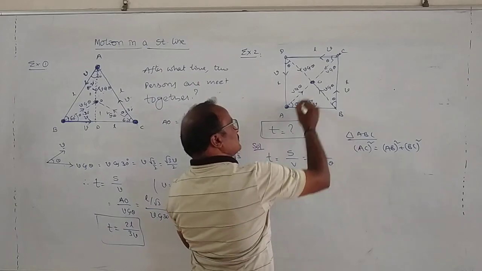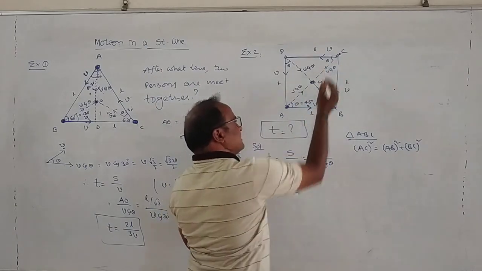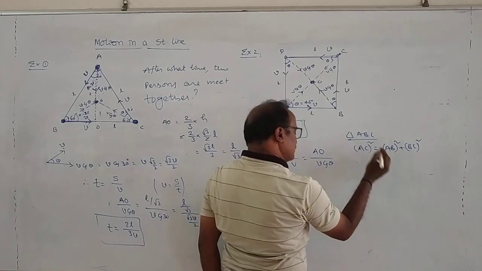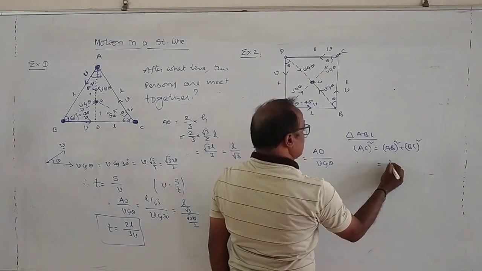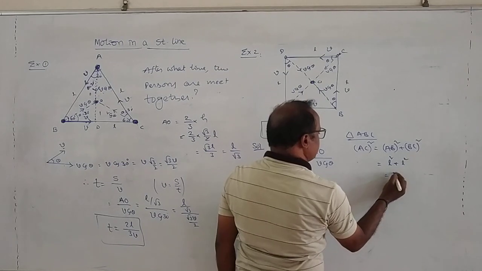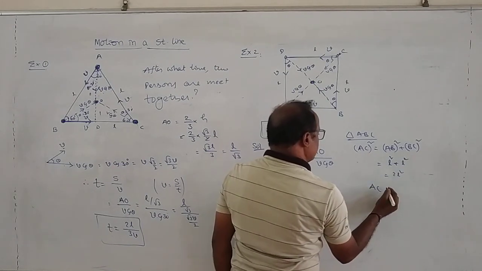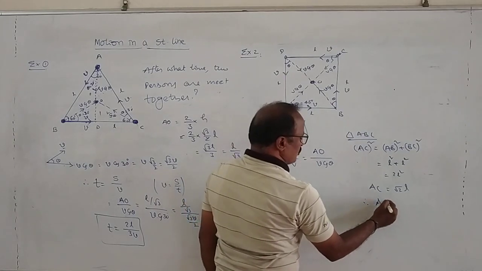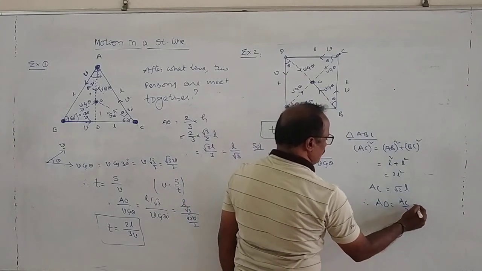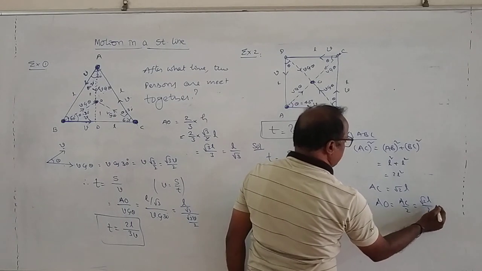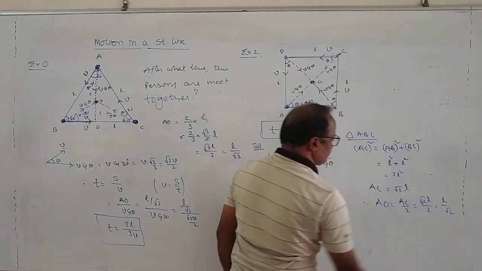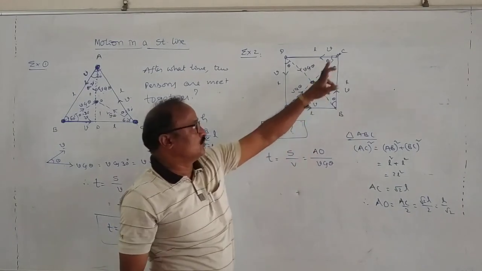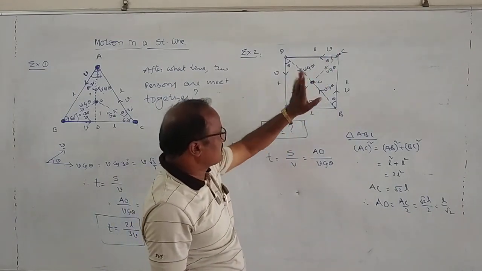AC is equal to AO plus OC, and both are the same, that means 2 times AO. Therefore AC square is equal to L square plus L square, which is 2L square, so AC is equal to root 2 into L. But AO is equal to AC by 2, that is root 2 L by 2, which is L by root 2. Therefore AO is equal to L by root 2. BO is also L by root 2, CO is also L by root 2, and DO is also L by root 2.